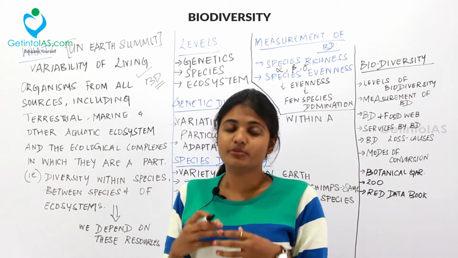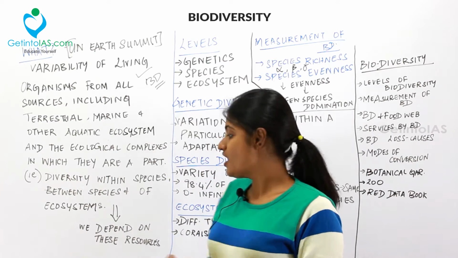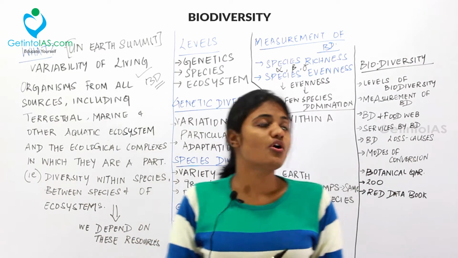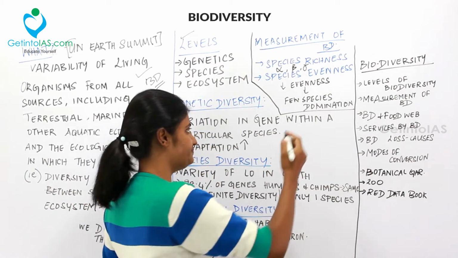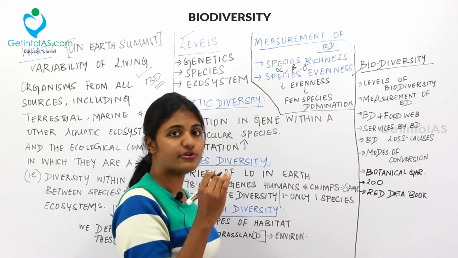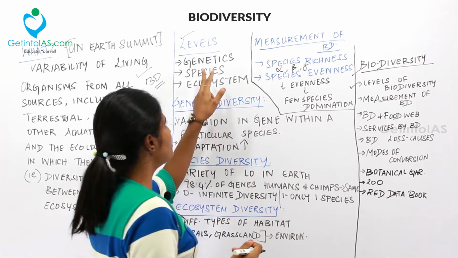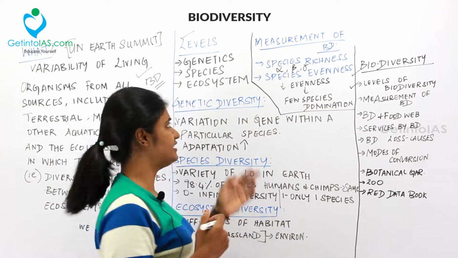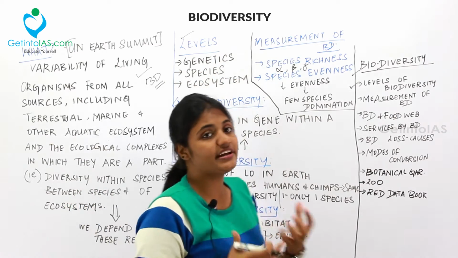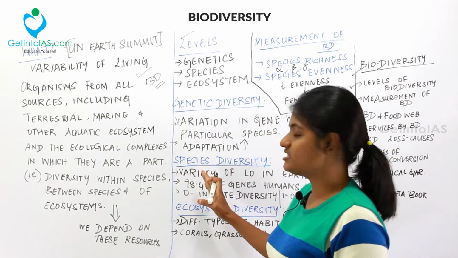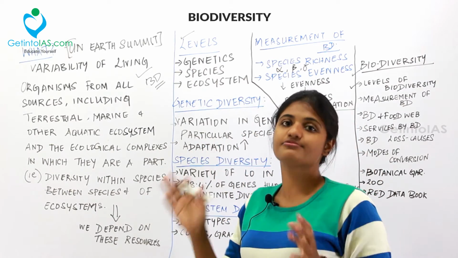And we human beings, or any living organism, depend on this biodiversity for our resources. So let's move into the next topic, the levels of biodiversity. We've done with what is biodiversity. Now we are going to deal with the levels of biodiversity. There are three levels in biodiversity: genetic, species and then ecosystem. Genetic denotes the gene, species denotes the species, and the ecosystem denotes the different types of ecosystem.